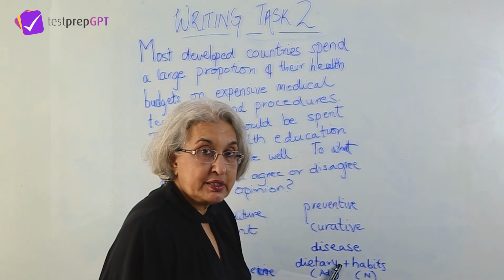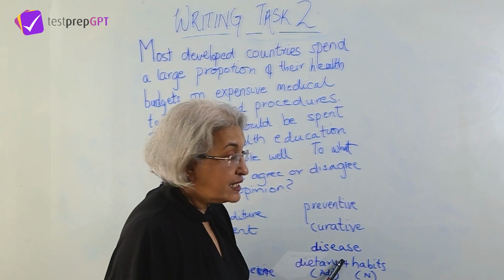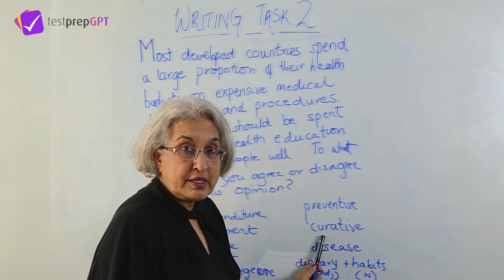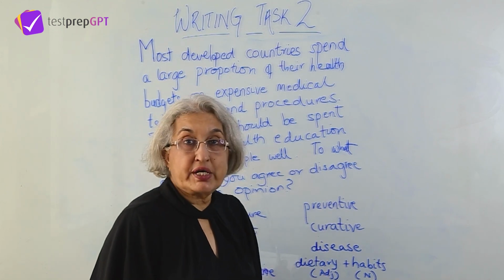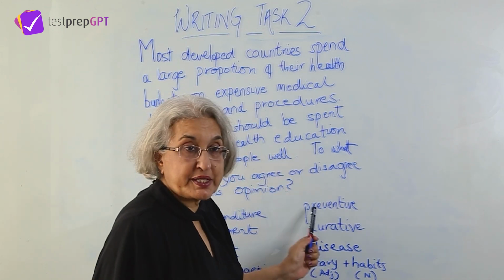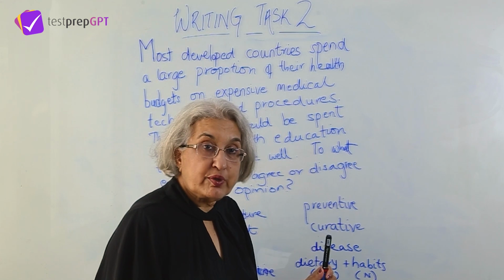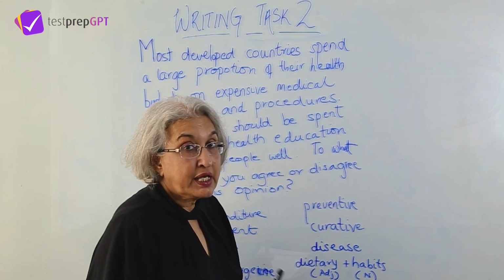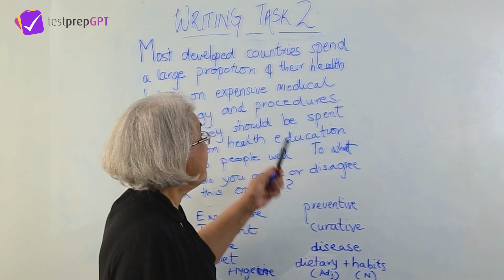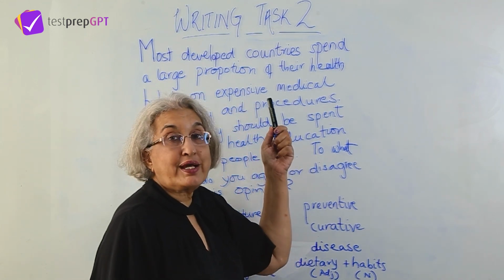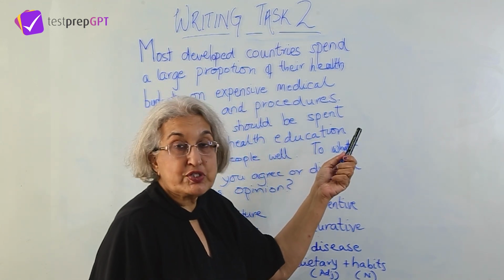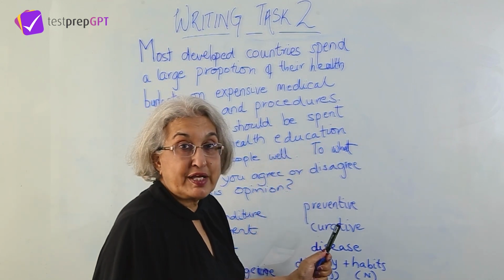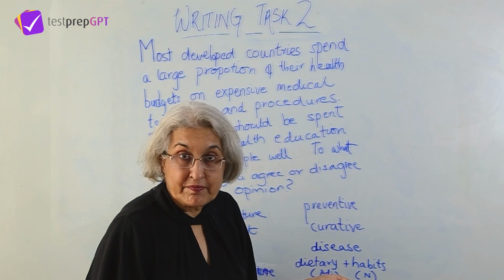So, we use the word disease. This word disease has not been used in the topic statement, right? So, whenever you use new words which are not used in the topic statement, if they are the right words, you get credit for them. So, you can look at this topic in terms of two aspects. The first part deals with curing a disease which is already there, for which you need treatment. And the second part is preventive, that is, prevent the disease from coming.